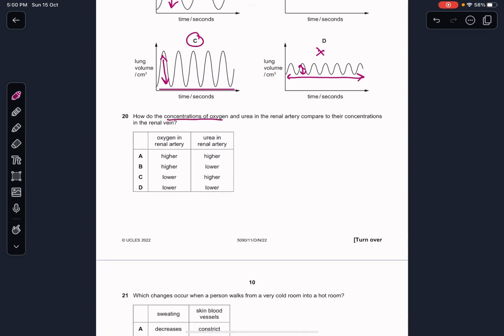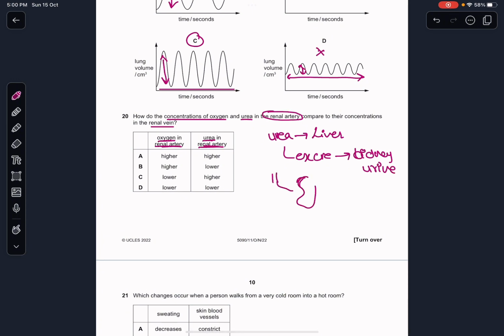How do the concentration of oxygen and urea in the renal artery compare to their concentration in the renal vein? So oxygen in the renal artery and urea in the renal artery. Now urea is formed within the liver and it is excreted by the kidneys in the urine. So when blood is coming from the body and enters the kidney, it would have increased urea because the kidney is then going to flush it out in the urine.